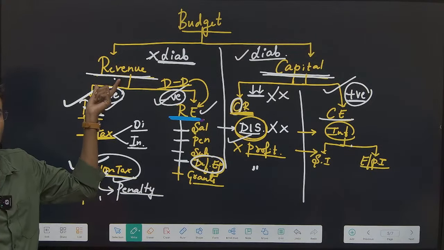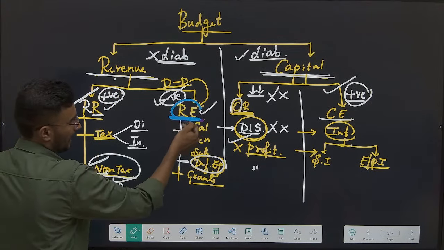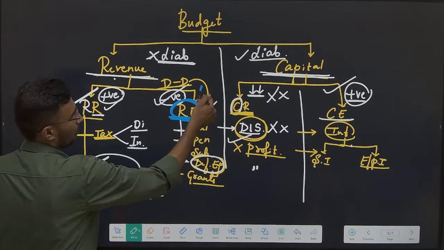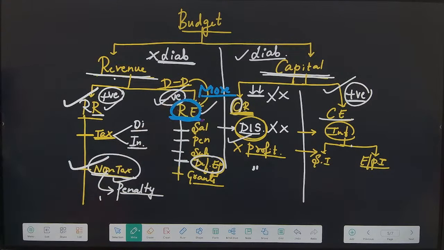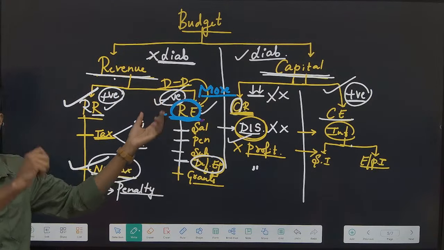Yes or no? If my revenue expenditure is more, I'm investing more in day to day functioning than I'm generating from the revenue receipts, we call it revenue deficit.